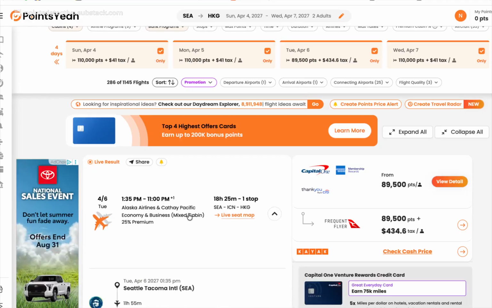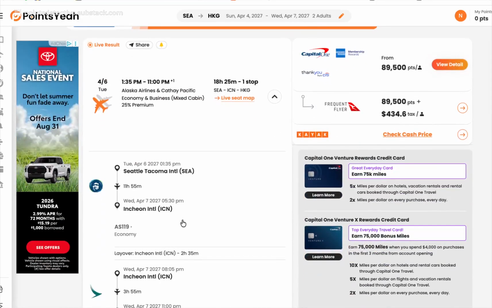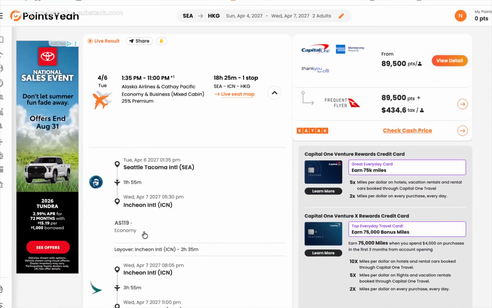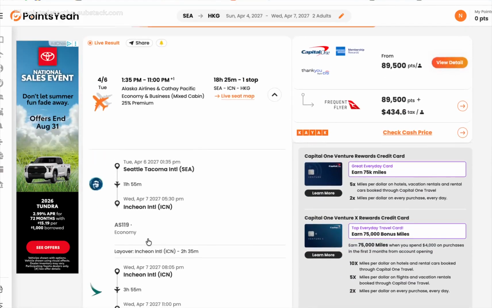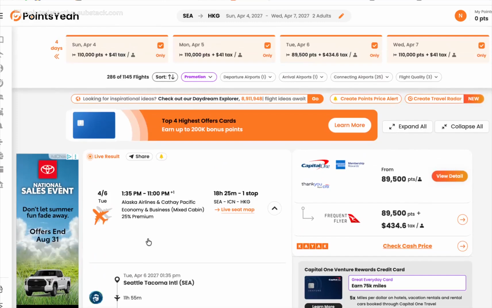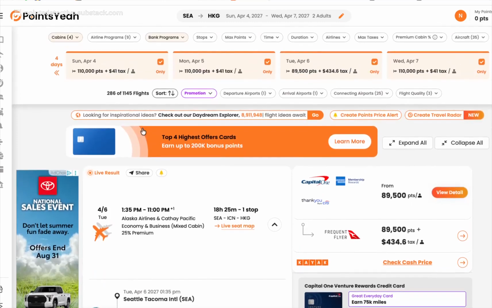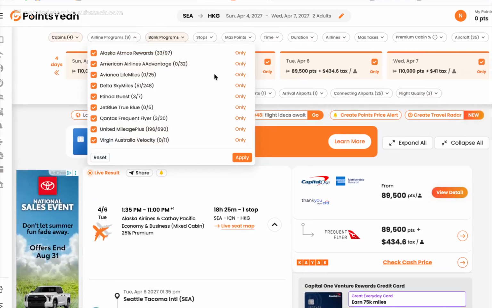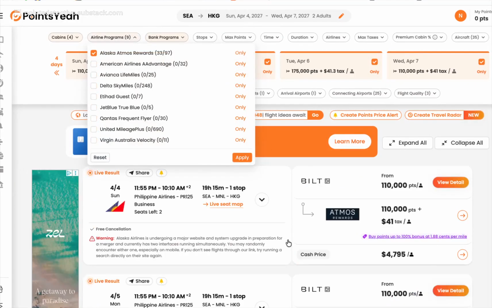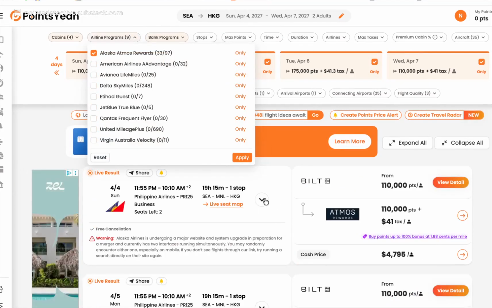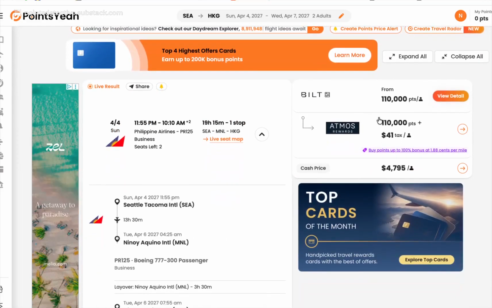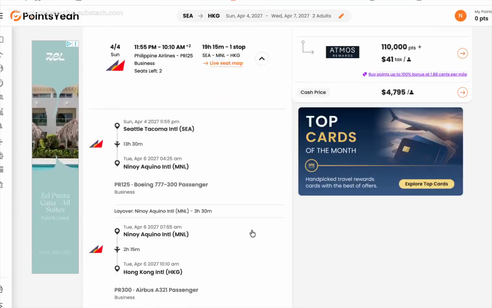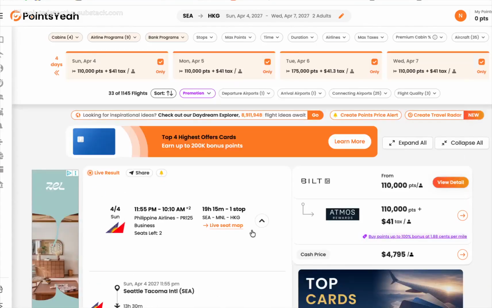However, if we look at it, it's a mixed cabin award. The longer flight here, the 12-hour flight, is economy, and the business class flight is the shorter one, the second one, at 4 hours. So you really want to make sure you're searching for the right thing here. Now we're going to go up to airline programs and only search Alaska Atmos. We're going to see again some of these Manila flights, 19 hours. So we've got 110,000 points and $41 in taxes. I hope you can see that this could be a good way to book it.